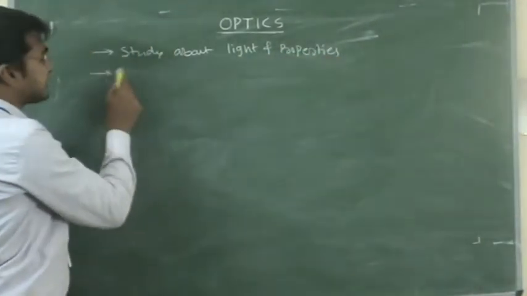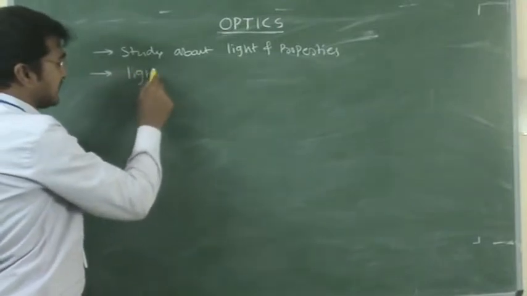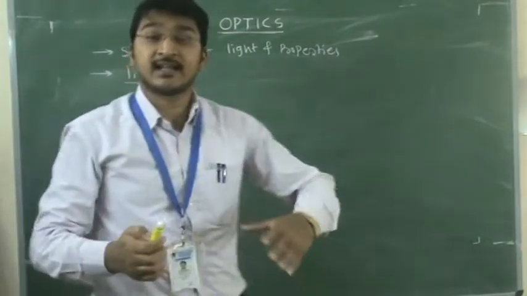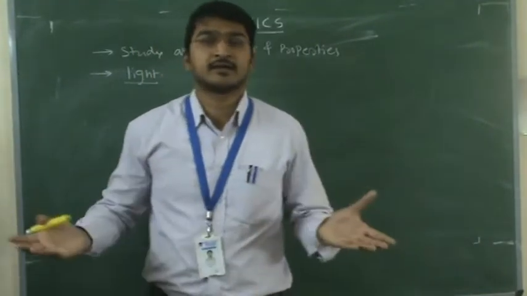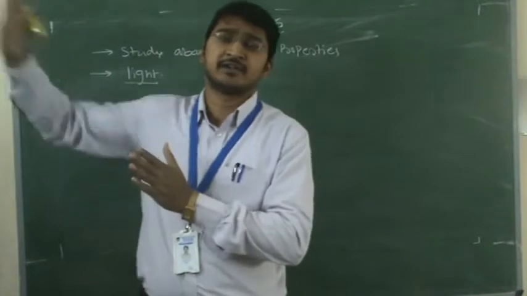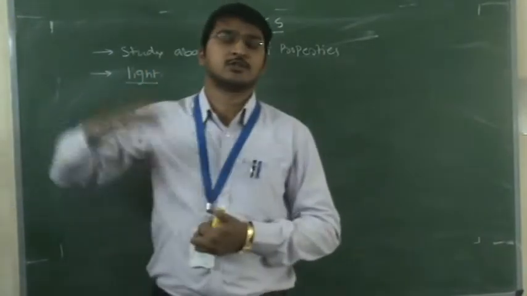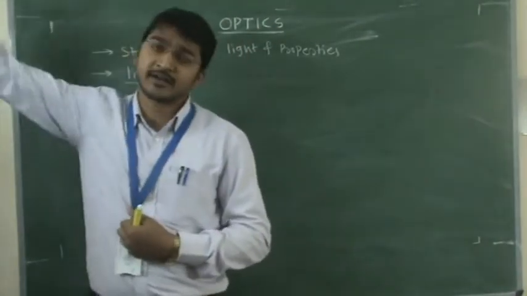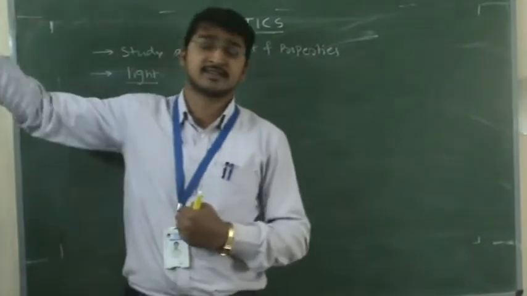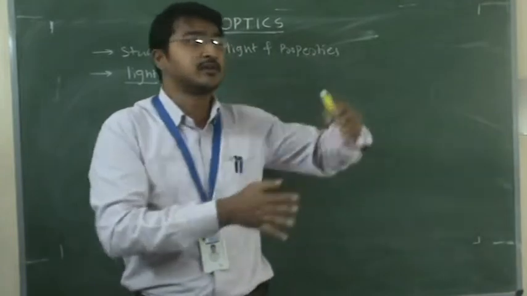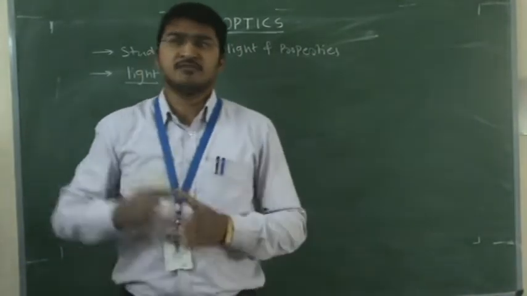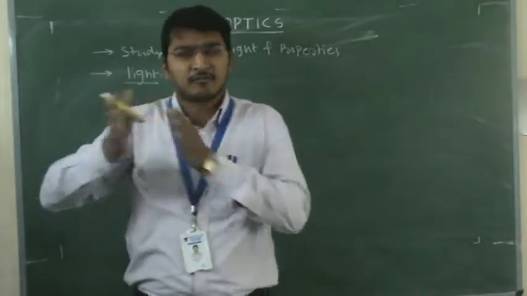Next, coming to what is light? As we know, the electromagnetic spectrum consists of different radiation. If you start from gamma rays, X-rays, UV light, visible light, infrared, microwaves and radio waves, these radiations have a particular range.